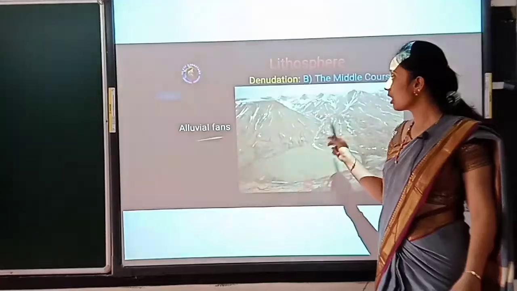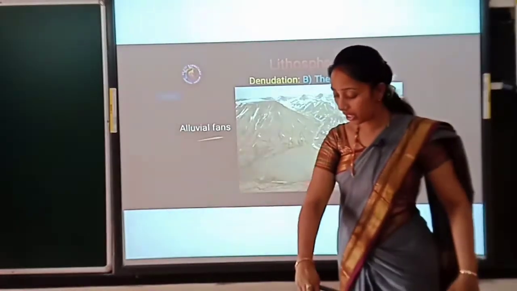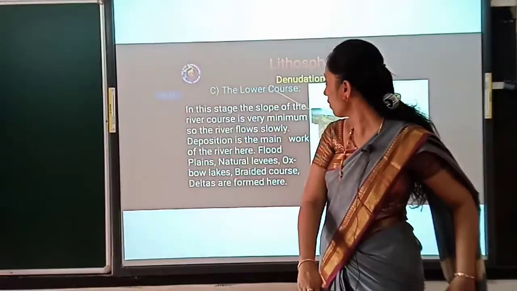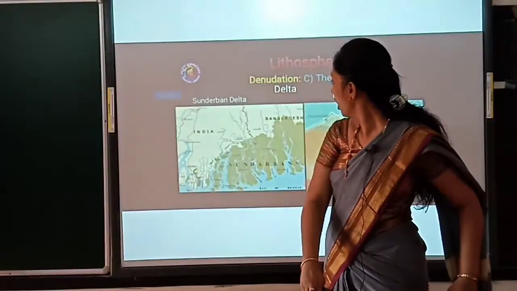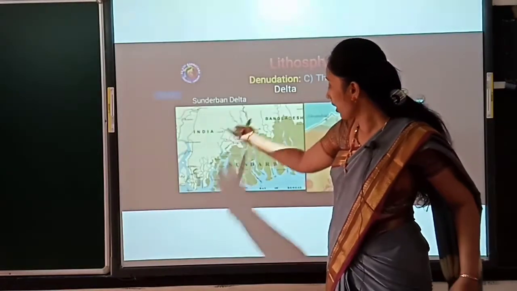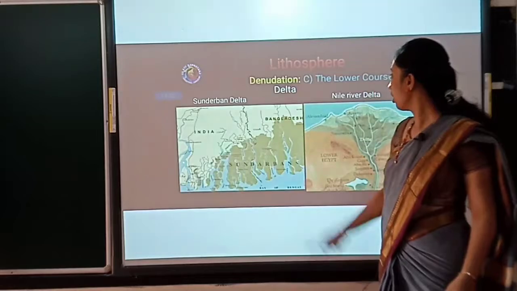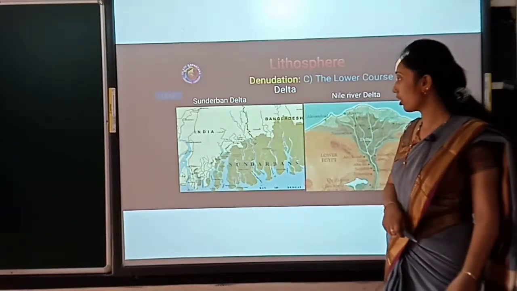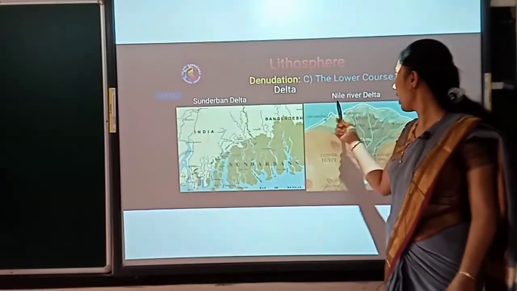So this is how a river causes the denudation of the earth, where we give examples for lower course denudation: Sundarban Delta and Nile River Delta.